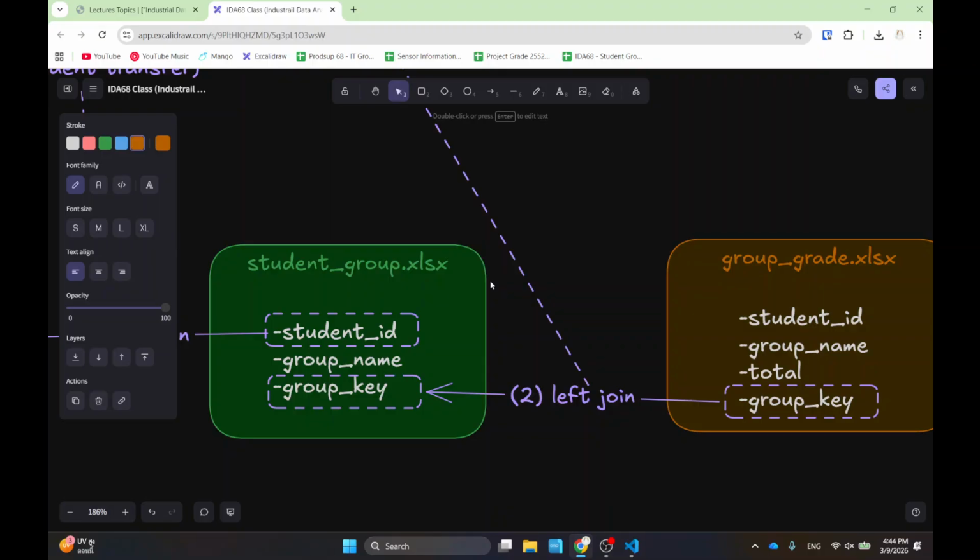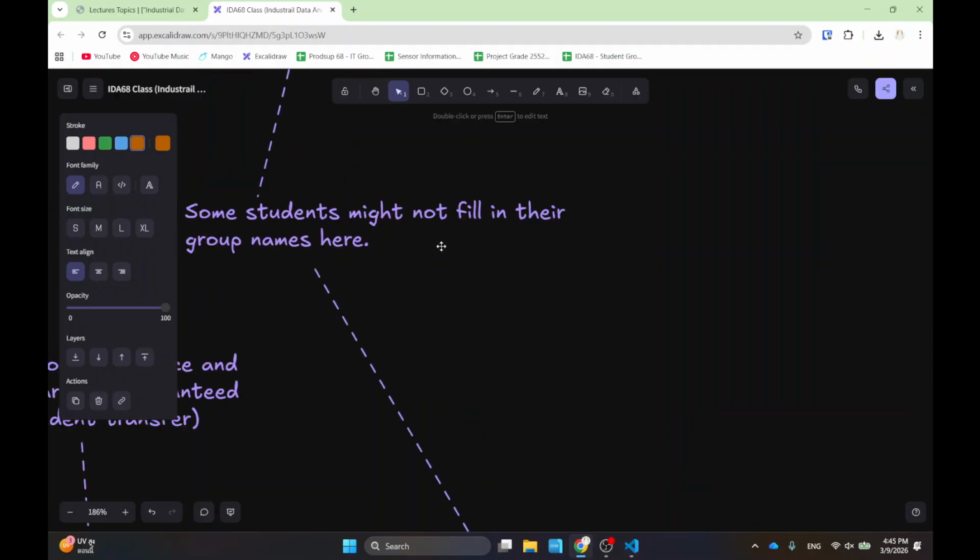So you'll see that I have to make sure that the group key is constructed such that the two files have the same, matching group key. That can be quite challenging if you have to do it in Excel.